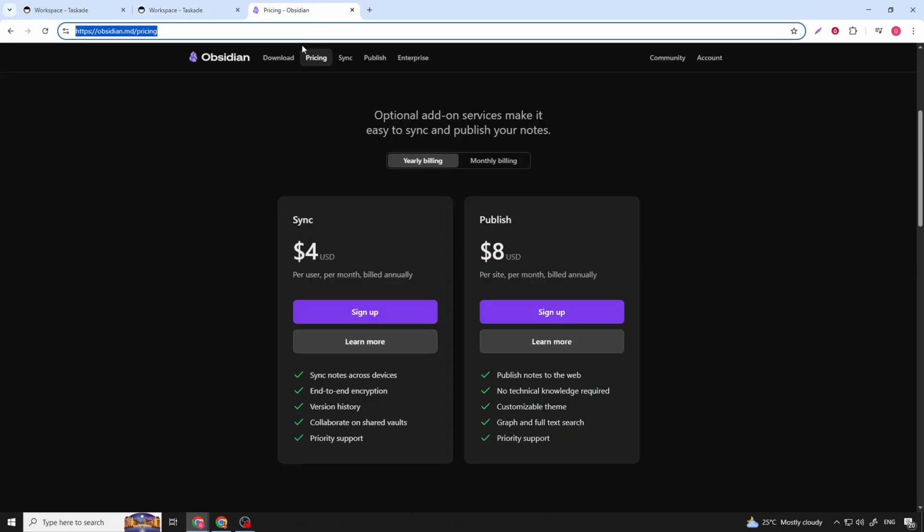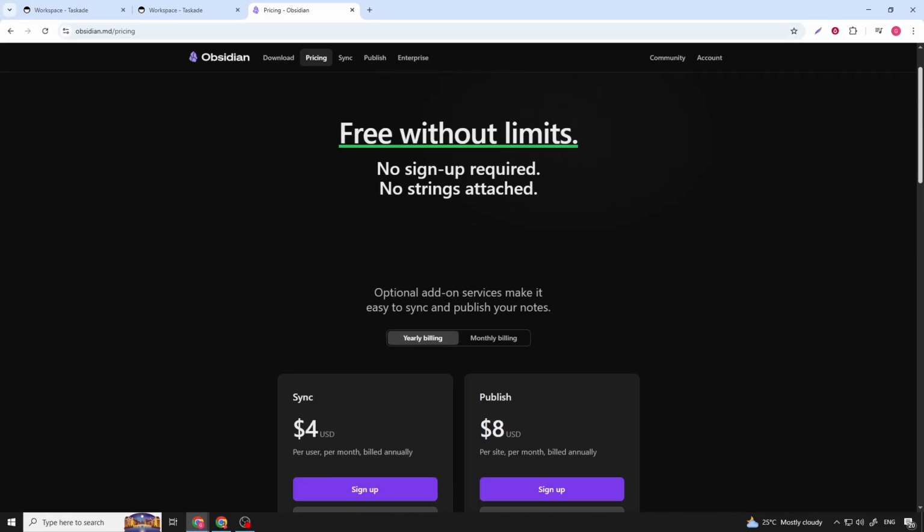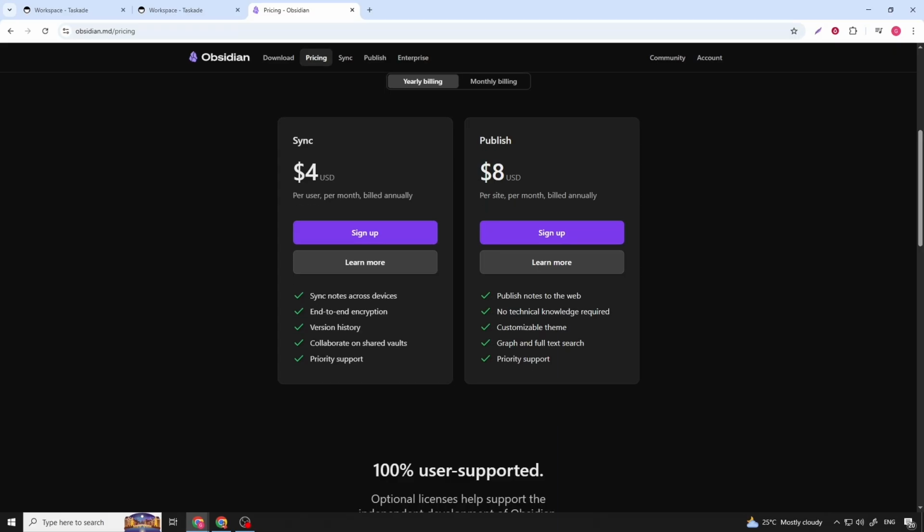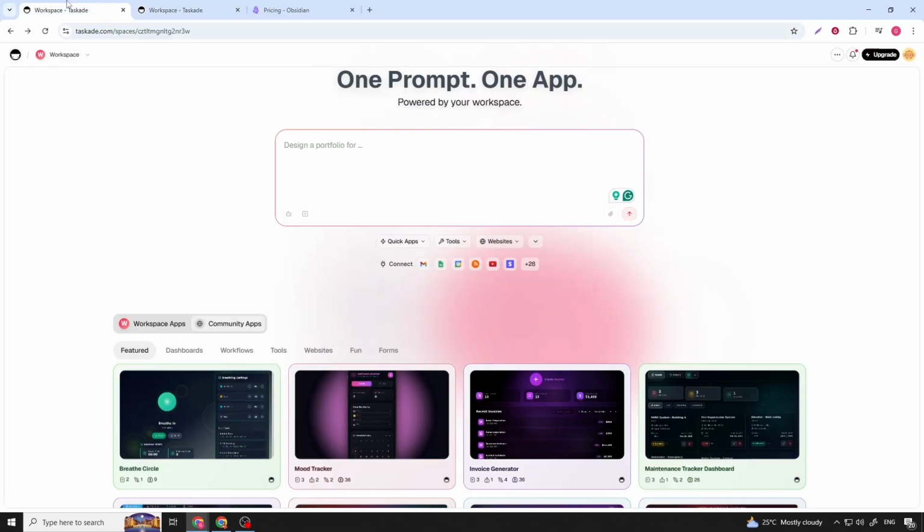For comparison context, Obsidian's pricing works very differently. Obsidian itself is free for personal use, with optional paid add-ons like Sync and Publish listed on the Obsidian pricing page linked below. This makes Taskade more of a subscription-based collaboration platform, while Obsidian focuses on optional paid extensions rather than a required plan. Now let's focus on what Taskade actually offers.